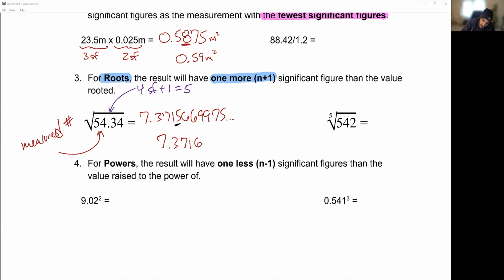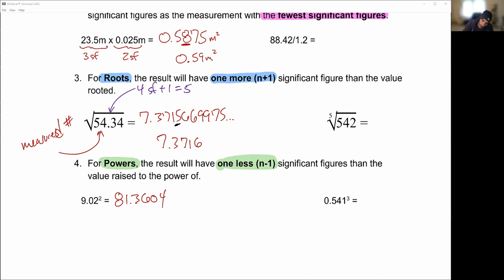Okay, last one. For powers, we do the opposite of what we do for roots. We're going to take one less. Okay, so 9.02, again, that's a measured number that I'm squaring. I end up with 81.3604 in my calculator.